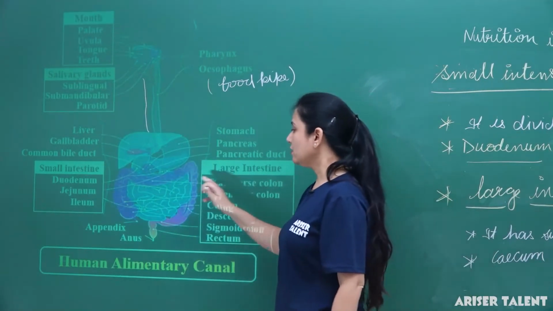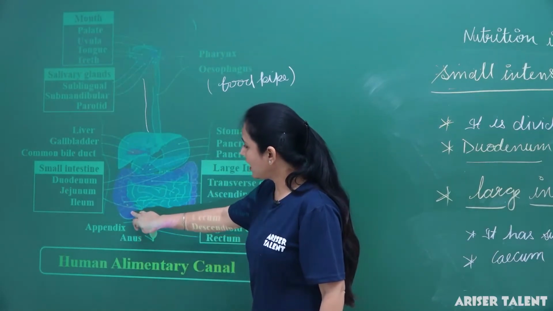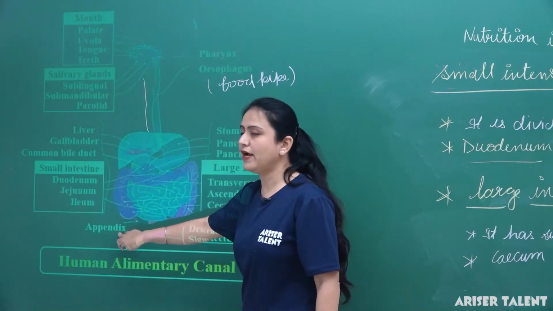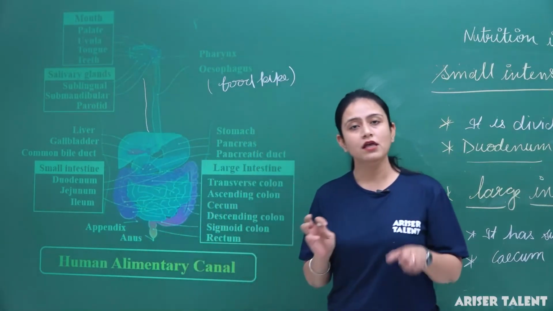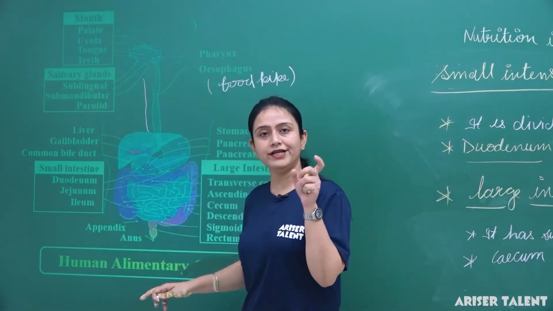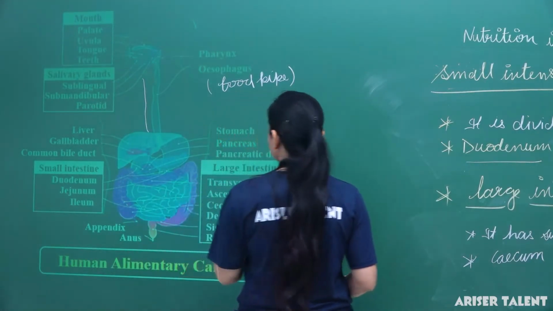From this cecum, a worm-like structure is produced. This is known as the appendix. Generally, this appendix is a vestigial organ in human beings, but it is functional in herbivores. Now next is the colon.